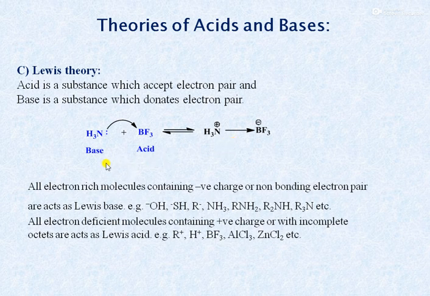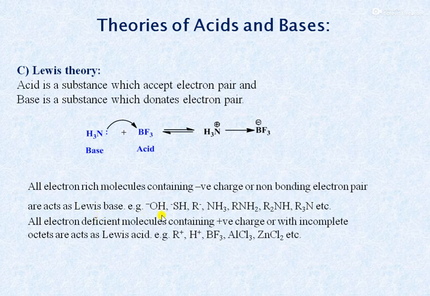Here, the ammonia, by donating electron pair, acts as a base, while BF3 acts as an acid by accepting electron pair. Examples: all electron rich molecules which contain negative charge or non-bonding electron pair act as Lewis bases.